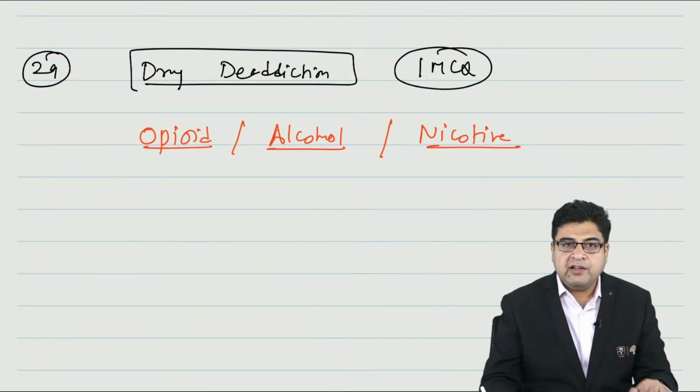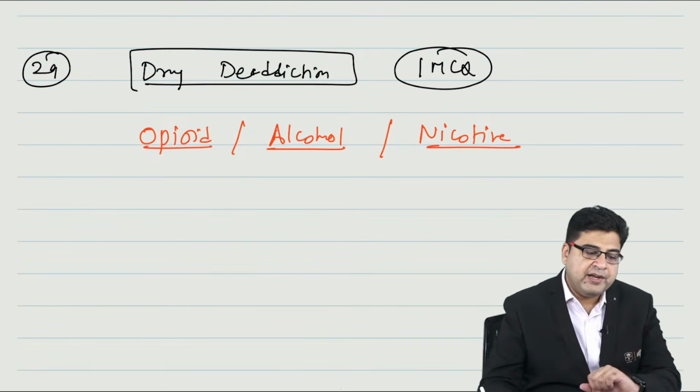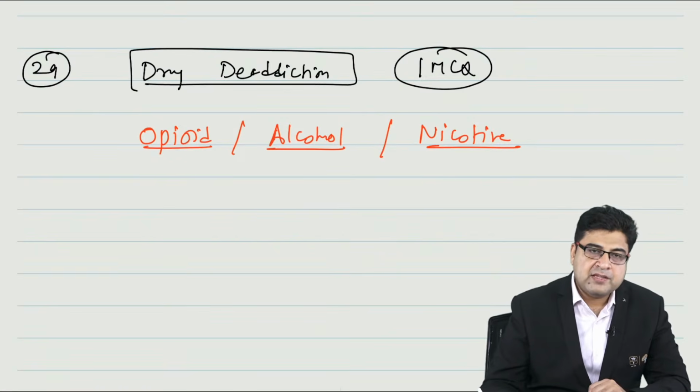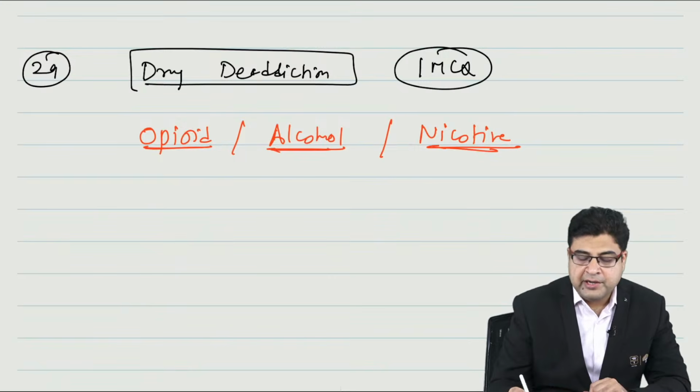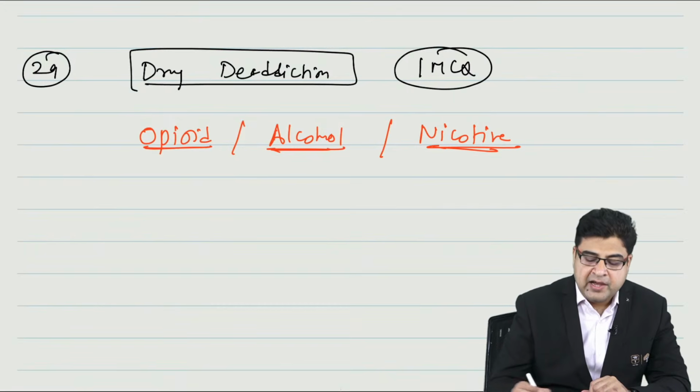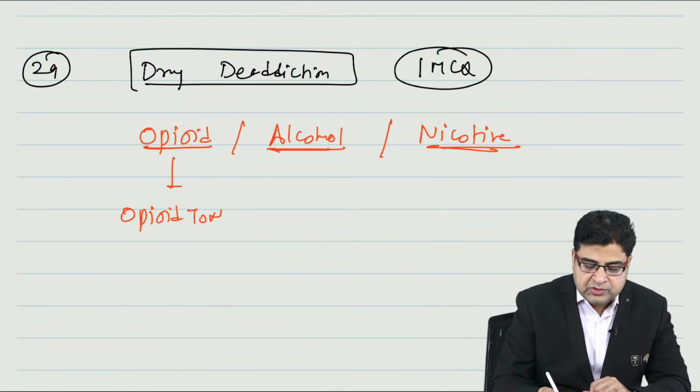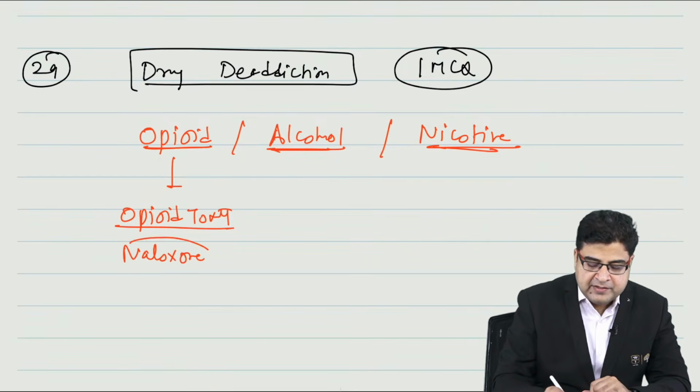So, nicotine de-addiction, alcohol de-addiction, opioid de-addiction. This topic is very important for your exam. So what all drugs are useful? This can be asked. And in your recent exams, they've asked a drug for opioid toxicity. So which medicine can we use for opioid toxicity? For opioid toxicity, we use the medicine naloxone.